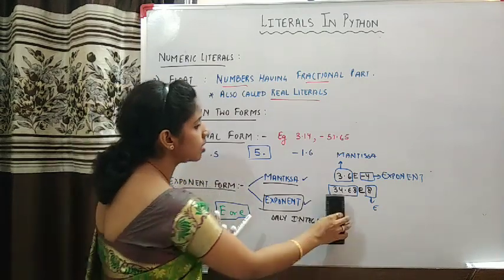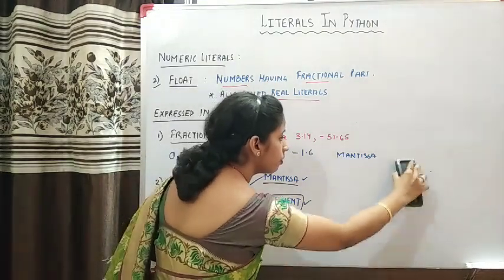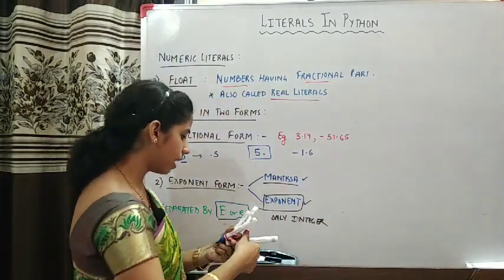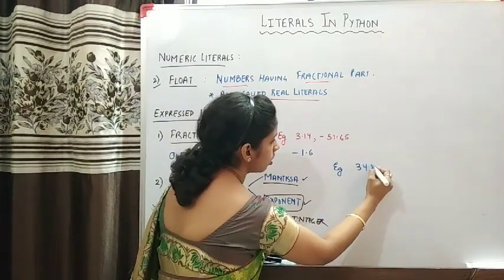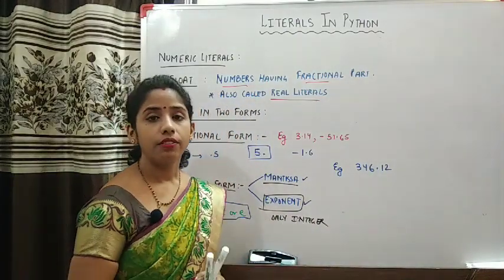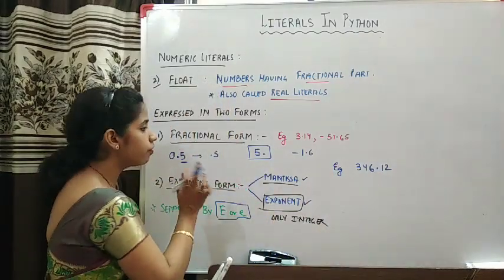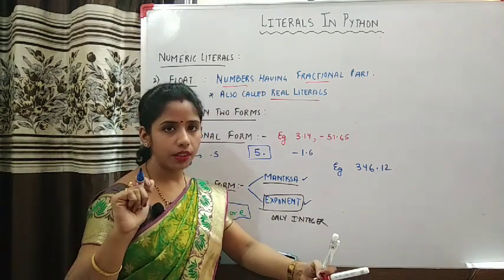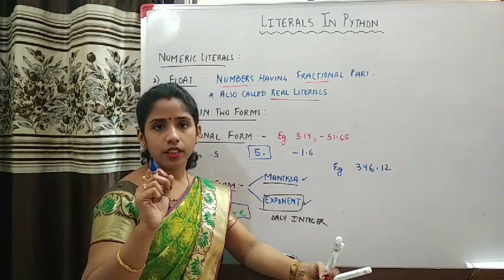Now I am taking up an example with the help of which I will show you how to express a float literal in exponent form. Now suppose I have a number, say 346.12. This is a float literal in fractional form. Now if I want to express this fractional form literal in exponent form, then what I have to do? Actually this exponent form is 10 raised to power something. So whatever is the power of 10, that becomes the exponent.